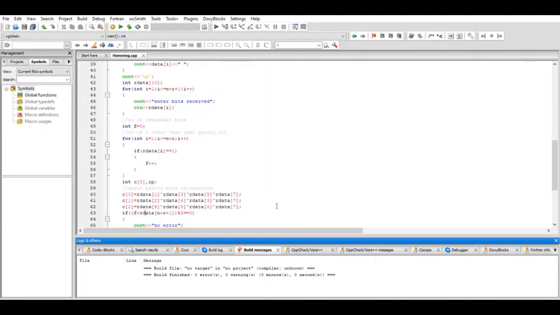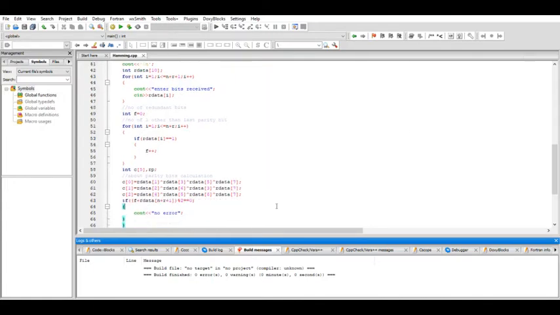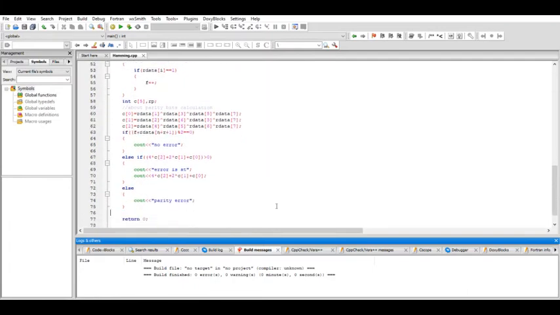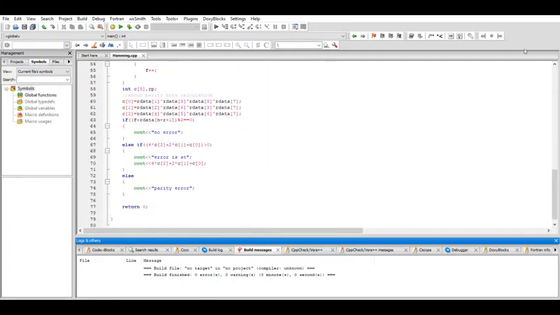Okay, now it's time to conclude. If F is the last parity bit of the received data, and the sum of R data n plus R plus 1 is an even number, then there is no error in the data.